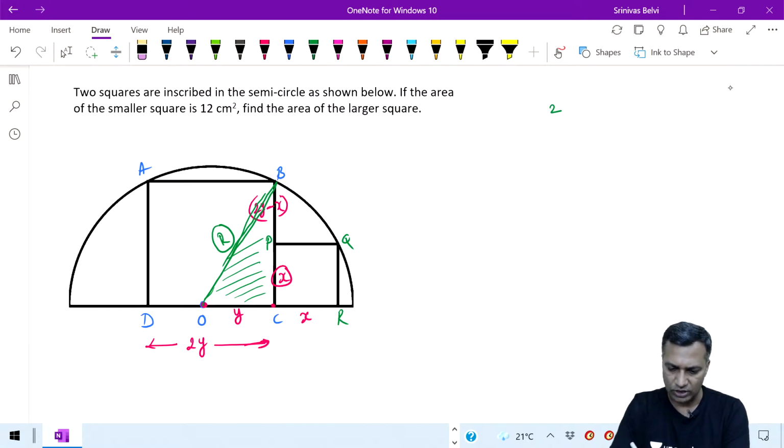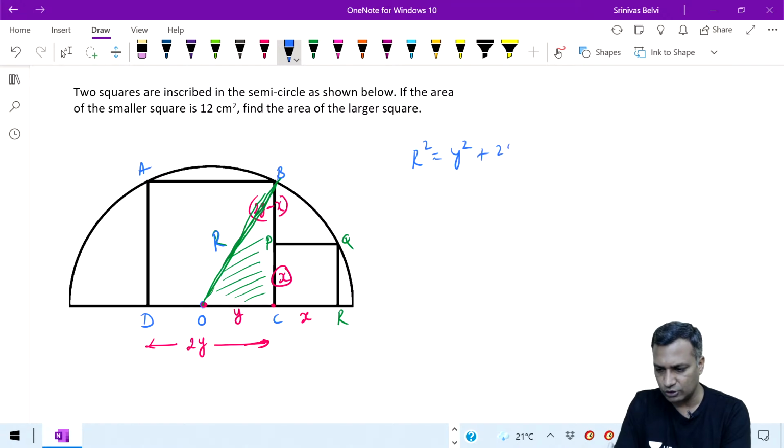Sorry, what is this R here? This R is nothing but 2y, right? No, R is not 2y, it is y there. So let me call this R itself. R square is equal to y square plus 2y square.